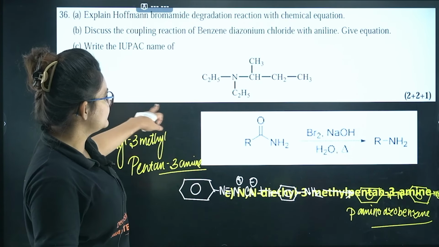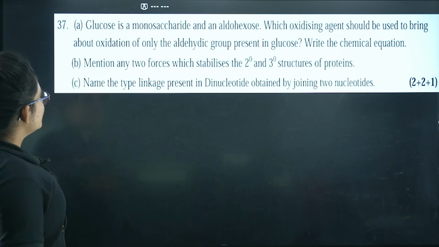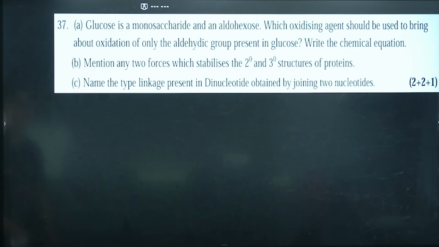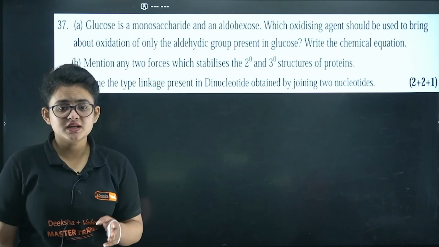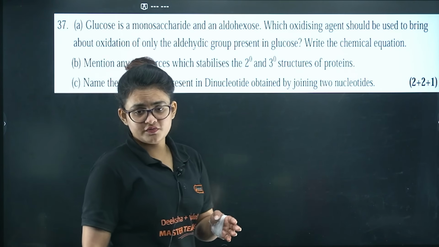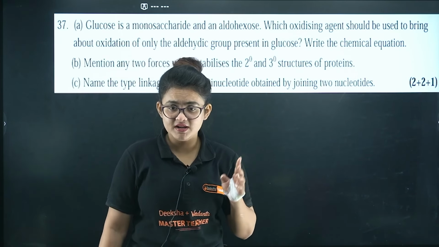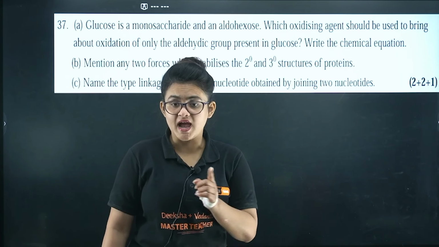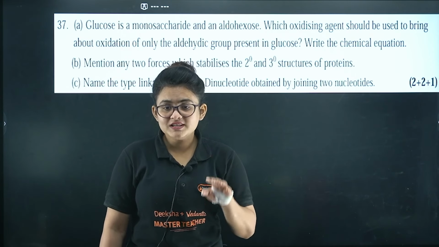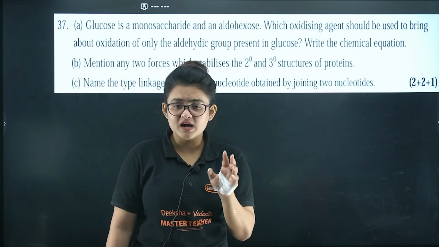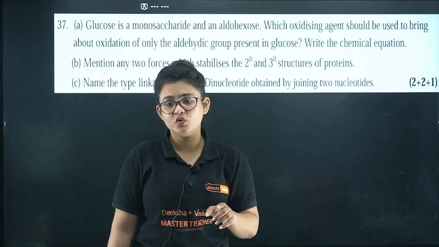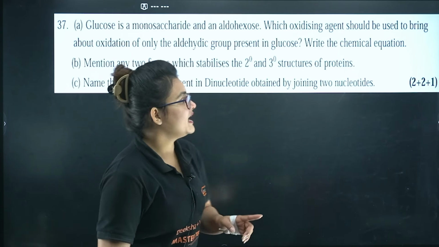Let's proceed further. Glucose is a monosaccharide and an aldohexose, fine. Which oxidizing agent should be used to bring about oxidation of only the aldehyde group present in glucose? We need a very mild oxidizing agent. We can use bromine water in this particular case, and you will end up with gluconic acid. That tells you that the carbonyl functionality in glucose is none other than aldehyde only.